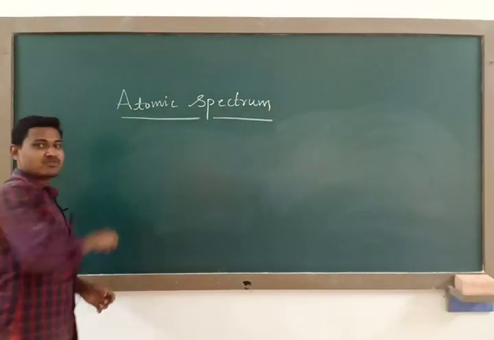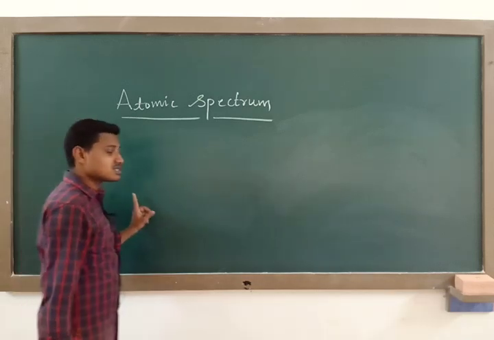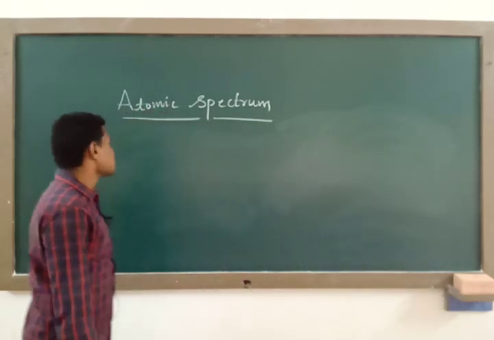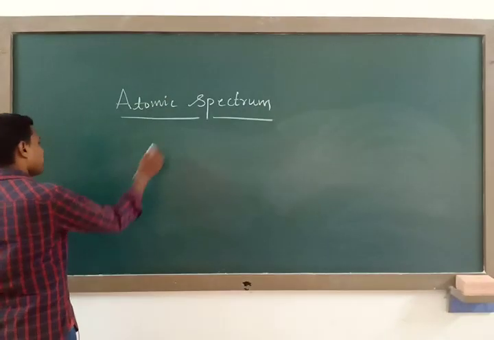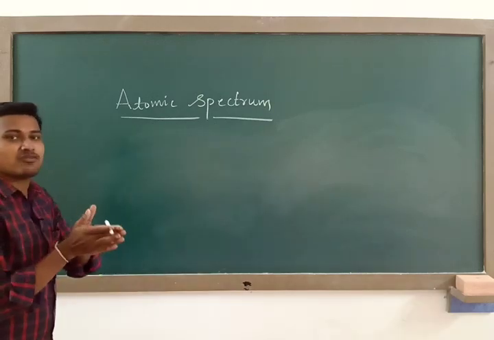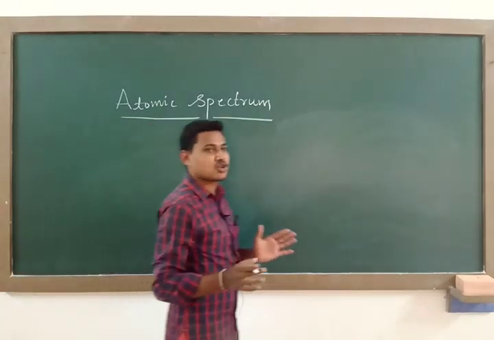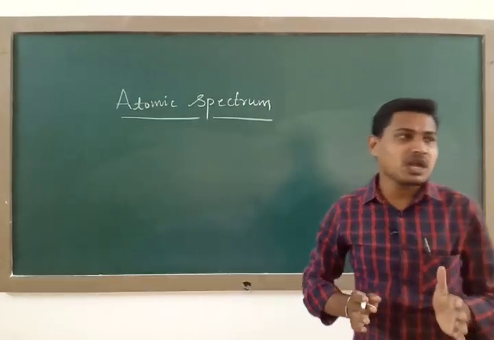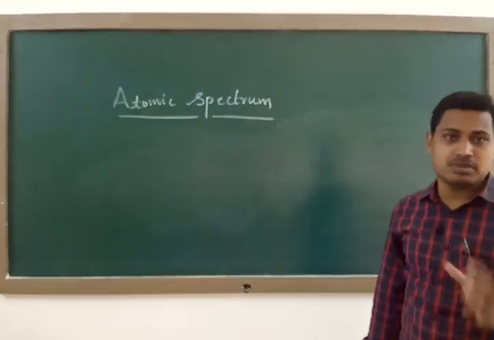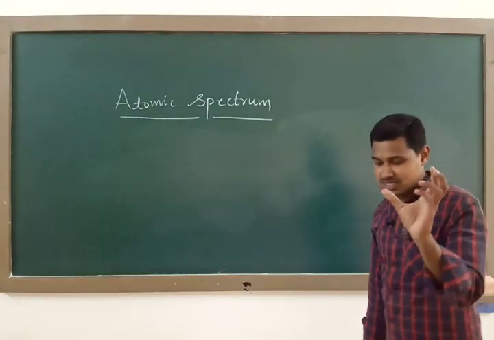And next, this is one type of spectrum, that is the line emission spectrum. We have another type of spectrum, that is the line absorption spectrum. So what does line absorption spectrum mean? Say when you allow a continuous range of wavelengths. Generally a continuous range of wavelengths we can obtain with the help of an incandescent source of light, a very simple bulb.